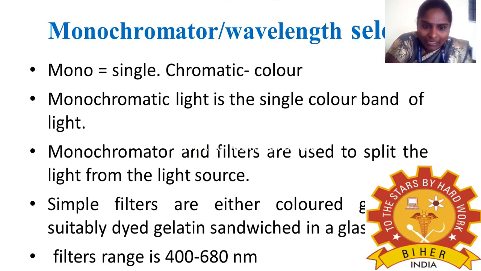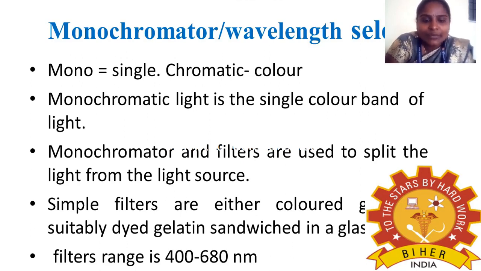So it's only one single light, only one color. Monochromators and filters are used to split the light from the light source. In some instruments, both parts are present, the monochromator and the filter. The use of the monochromator and filter is to split the light from the light source, and finally it gives the single light.